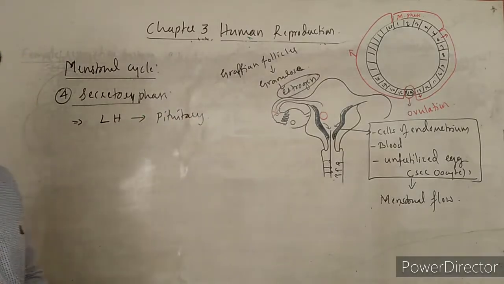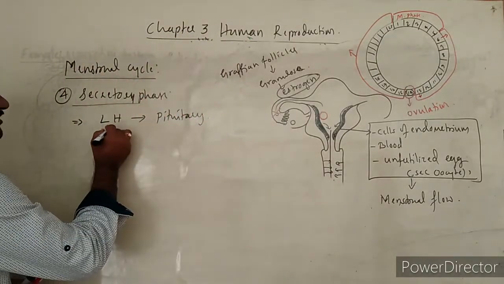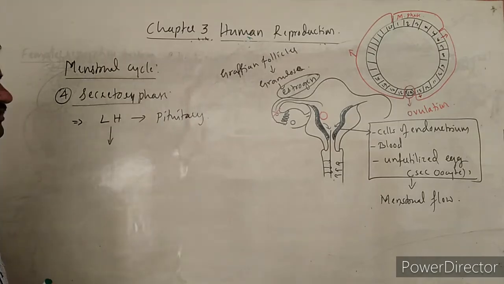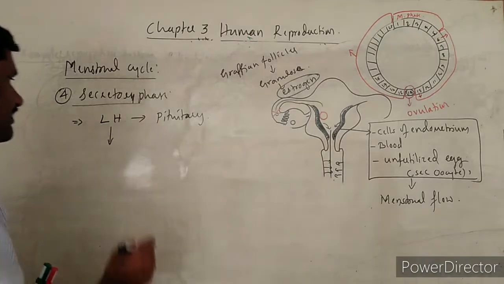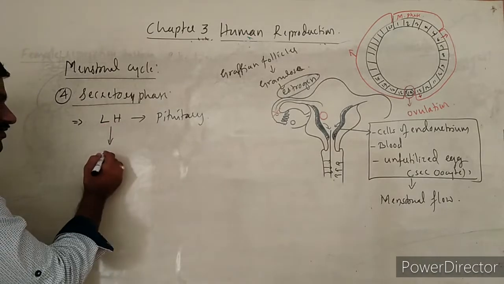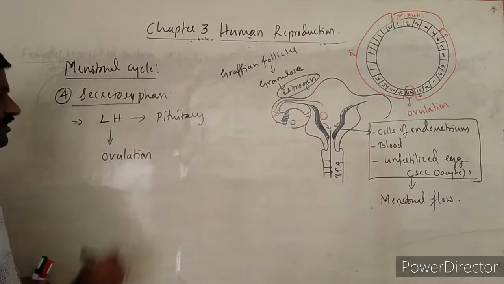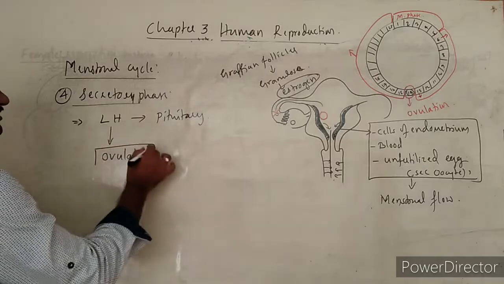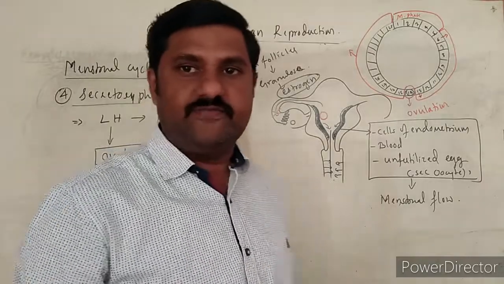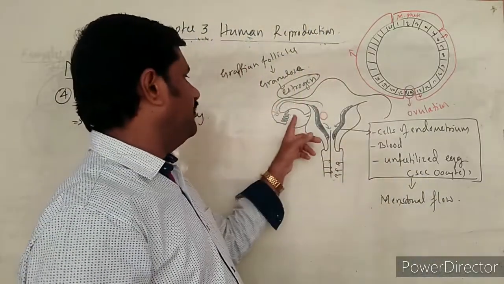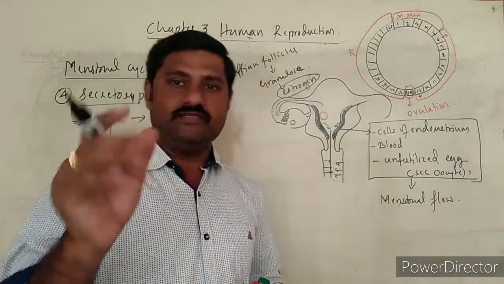So the anterior lobe of the pituitary secretes what? It secretes LH hormone, and when this oversecretion of LH reaches its highest peak, that is called an LH surge. As a result of the LH surge, it leads to ovulation, the process of release of the egg cell, or the secondary oocyte in the case of human beings, from the ovary into the fallopian tube. This is the fact we should understand initially.